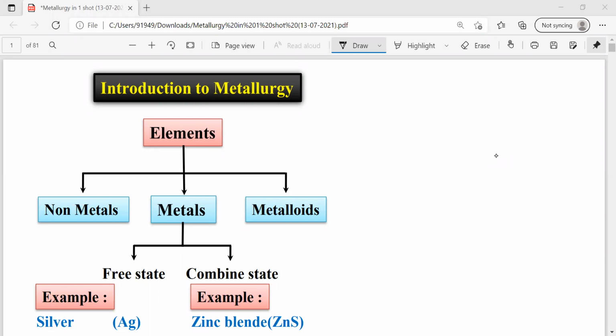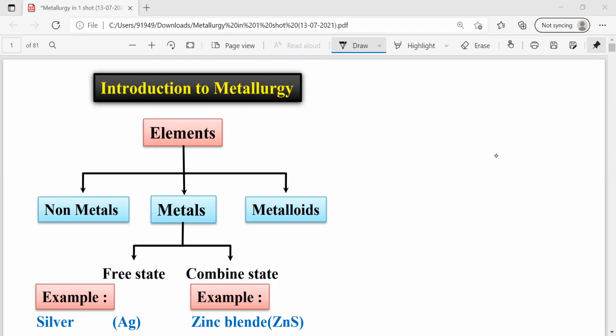In this class, we are going to discuss general principles and processes of isolation of elements. Simply, it is called metallurgy. Metallurgy means extraction of metals from the minerals or ores. So, first coming to the point, metals.